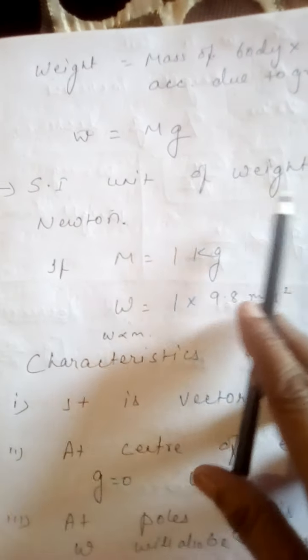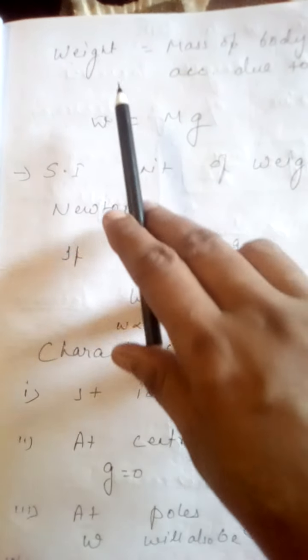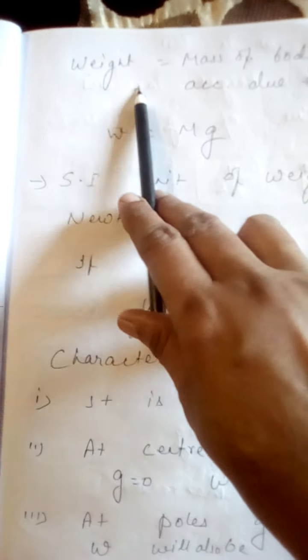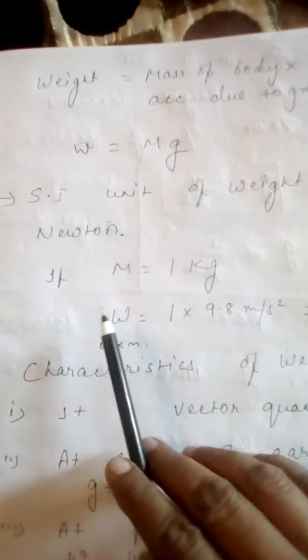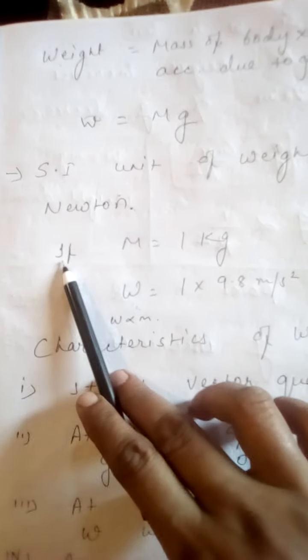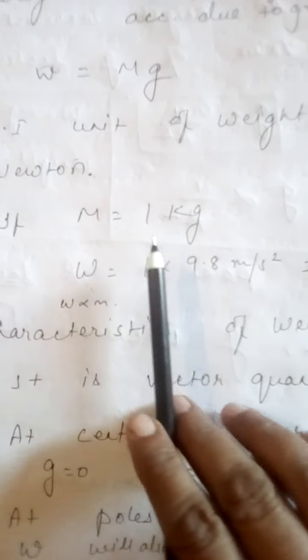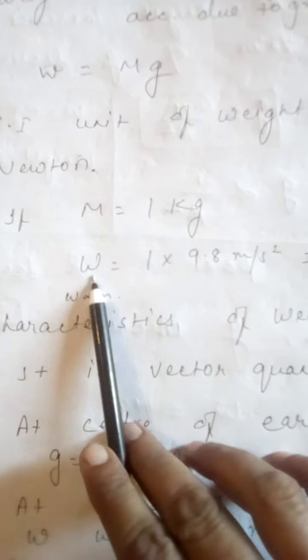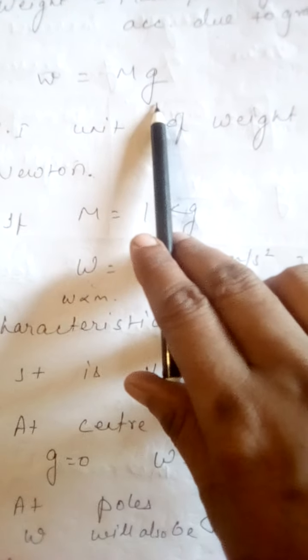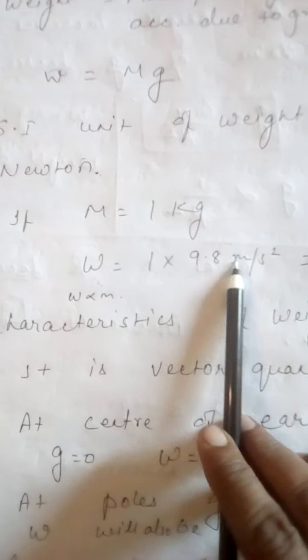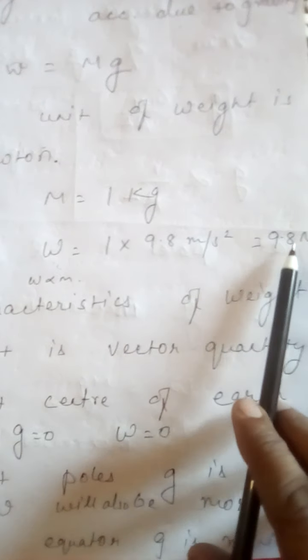The SI unit of weight is Newton, because it is the force with which the object is pulled towards the center of the earth. If mass is equal to 1 kg, then weight is equal to mass 1 kg, and the value of g on the surface of the earth, as you know, is 9.8 meter per second square. So it is 9.8 Newton.